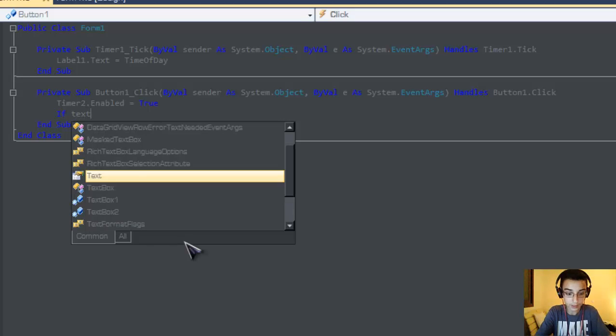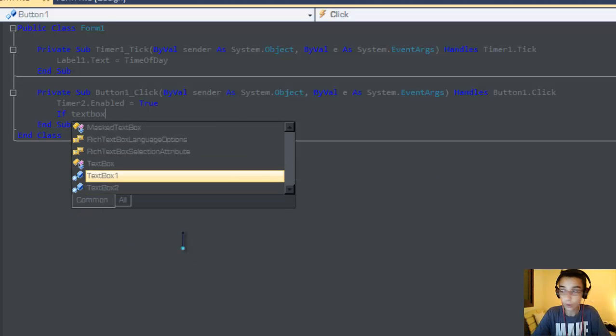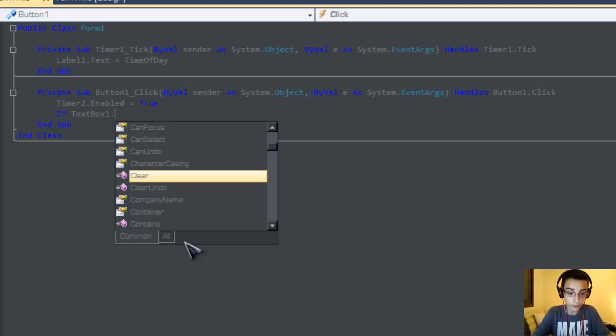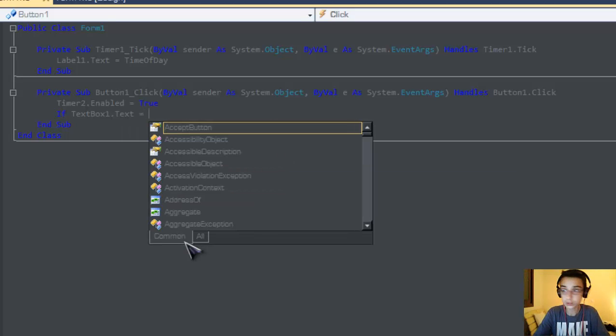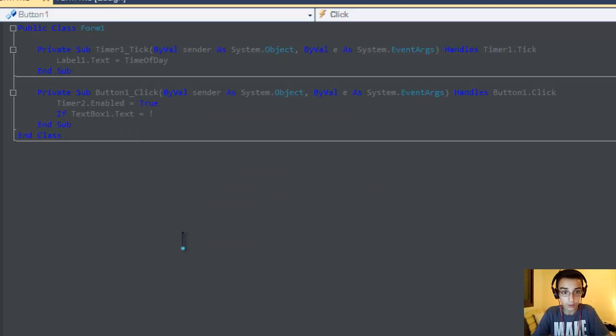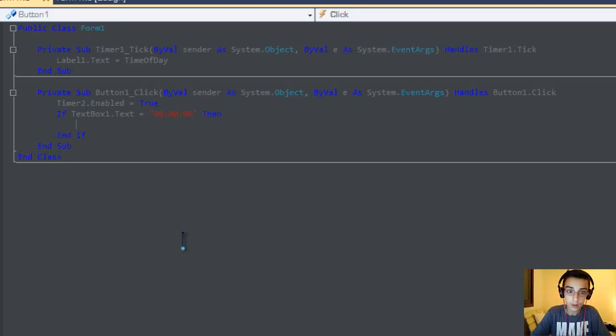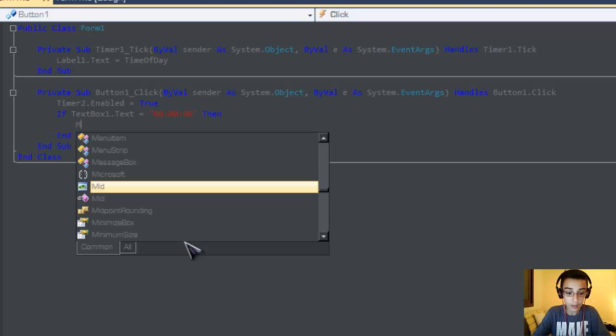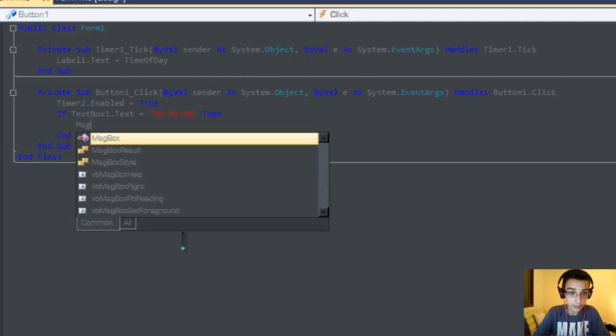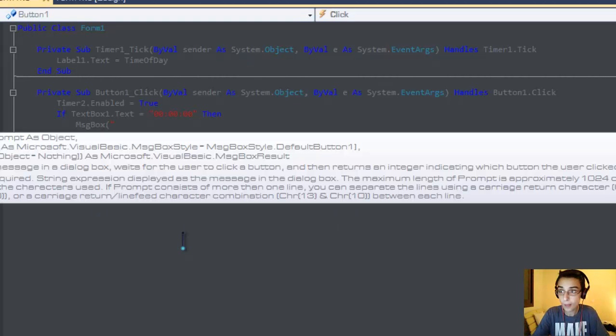If TextBox1.text equal to 0, just follow me, then MsgBox insert time.